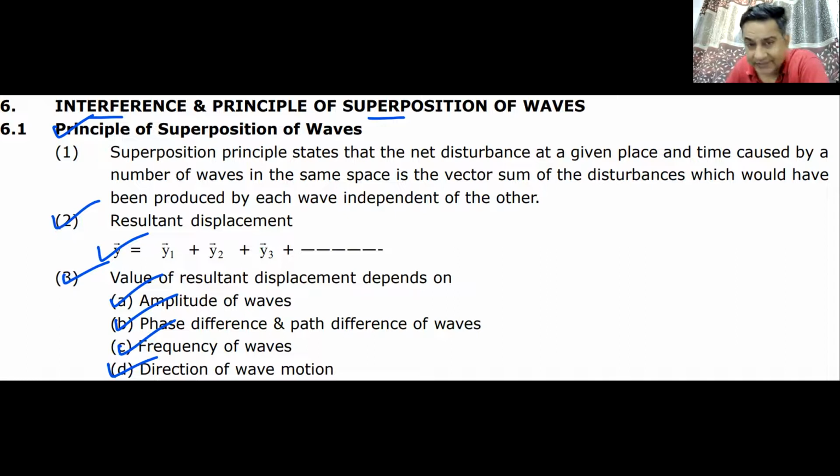at some points the intensity is maximum, at some points the intensity is minimum. That is known as the phenomenon of interference. Do we remember interference? Yes or no? I think we all know this, so I can move ahead from this. Yes or no?